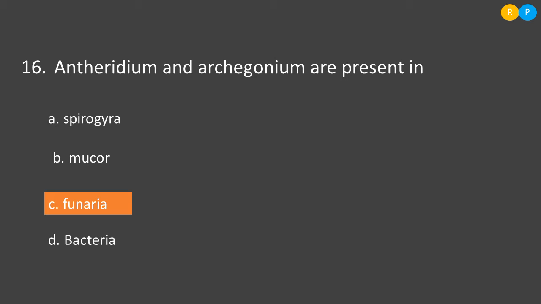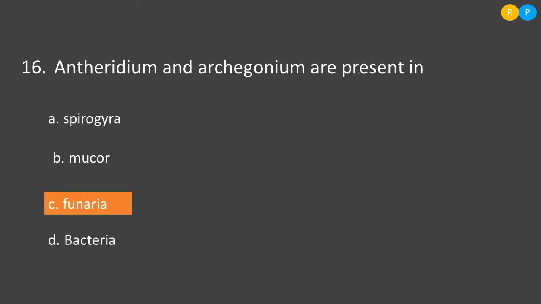So let us look into the options. Option A, Spirogyra. Spirogyra is a green alga. In algae, we cannot see the presence of Antheridium and Archegonium as sex organs. Then option B, Mucor. Mucor is a kind of fungus. Fungi produce different kinds of spores during sexual reproduction. You can see the formation of ascospores in some groups of fungi, and some form basidiospores. They do not show the presence of Antheridium and Archegonium.